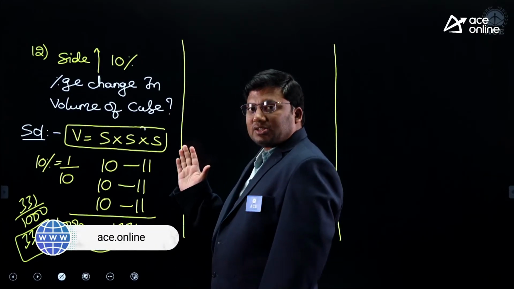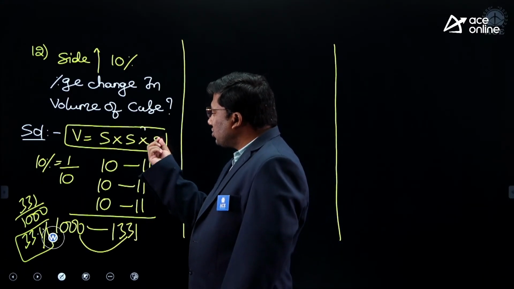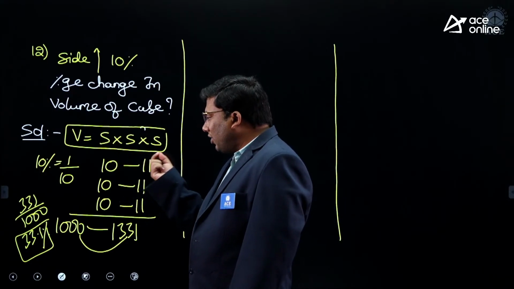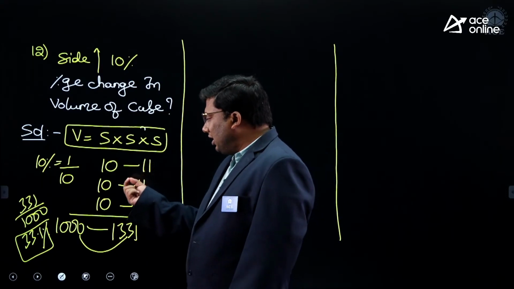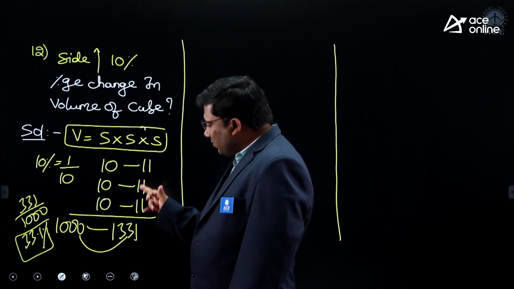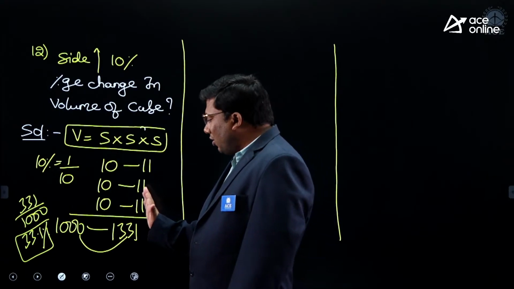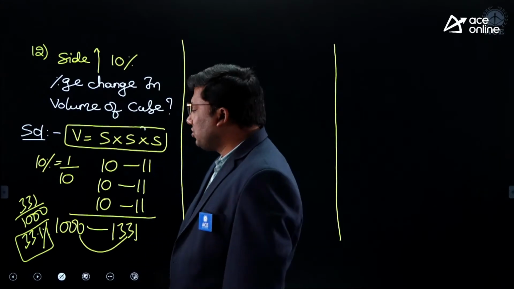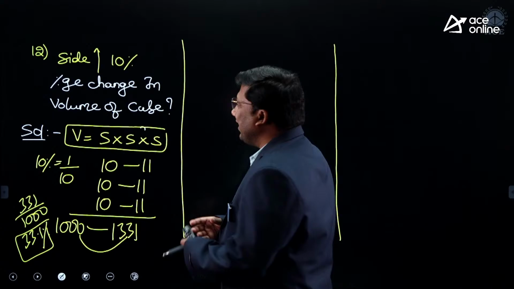So side increases by 10%. Volume of the cube is given by side into side into side. 10% is 1 by 10. On 10, 1 increase 11. Second year, on 10, 1 increase 11. Third year, on 10, 1 increase 11. 10, 10, 10. 1000 is becoming 1331. How much is the increase? 331. 331 out of 1000 is 33.1%. Is the idea clear?